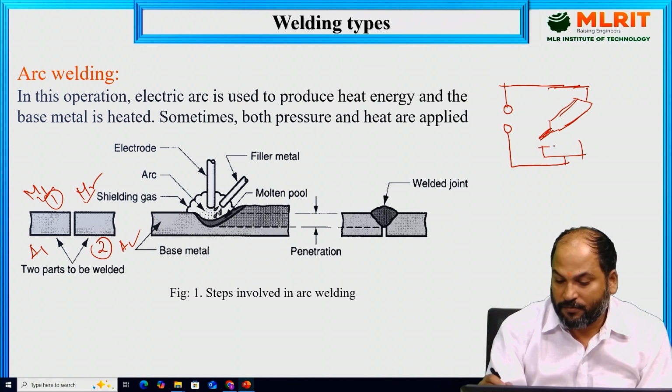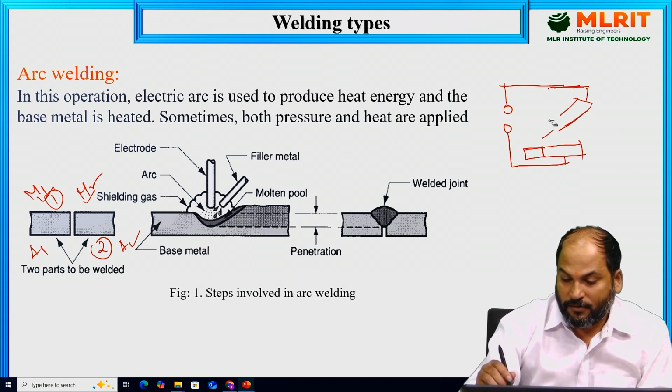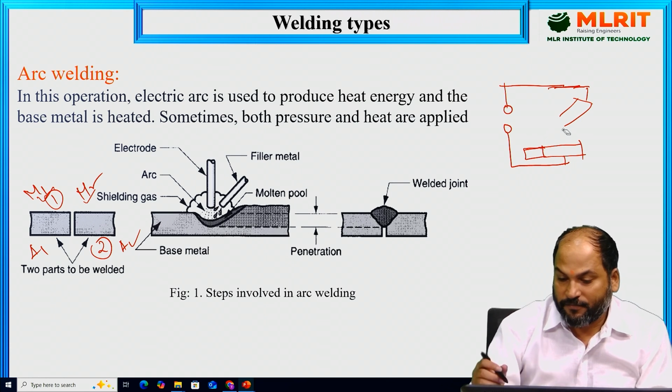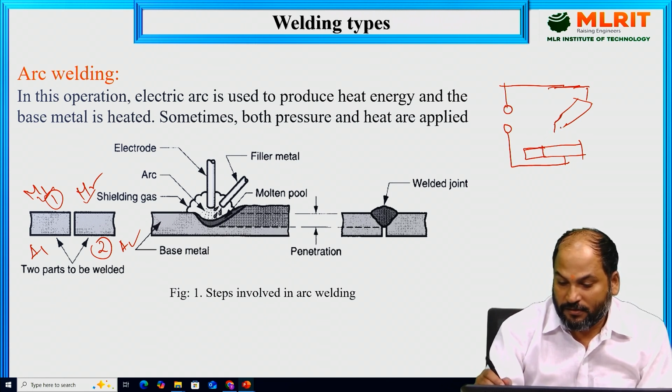This workpiece goes up to here. So we can draw it like this. This is the electrode holder, we are holding the electrode, and the arc will be generated in this area.